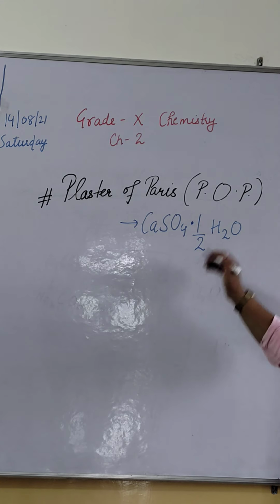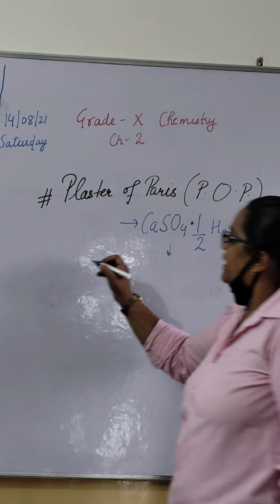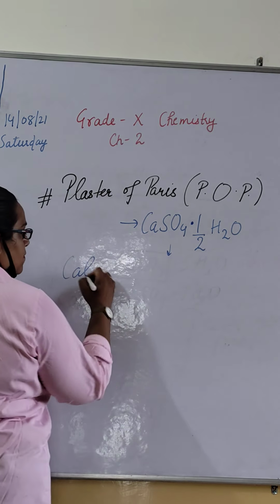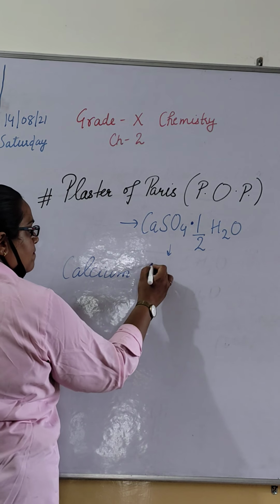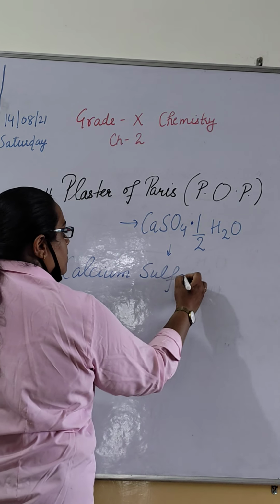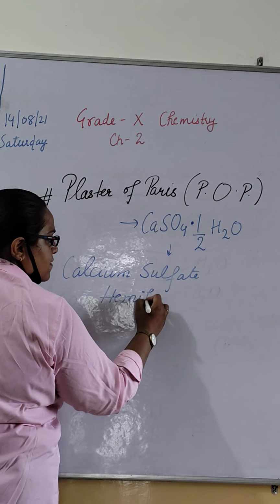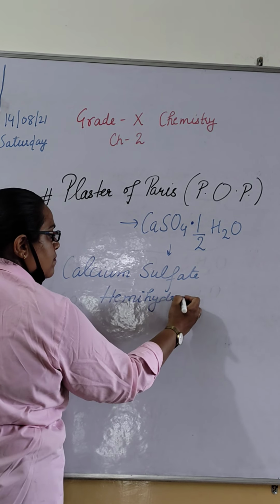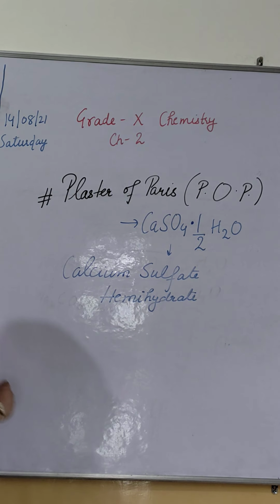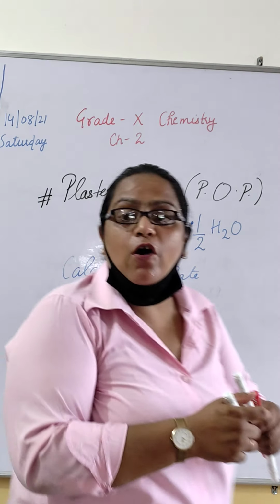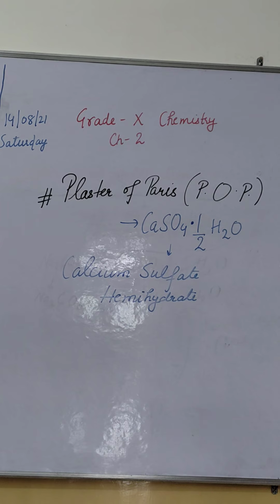Its chemical name is calcium sulfate hemihydrate. This is the formula for plaster of Paris, calcium sulfate hemihydrate.